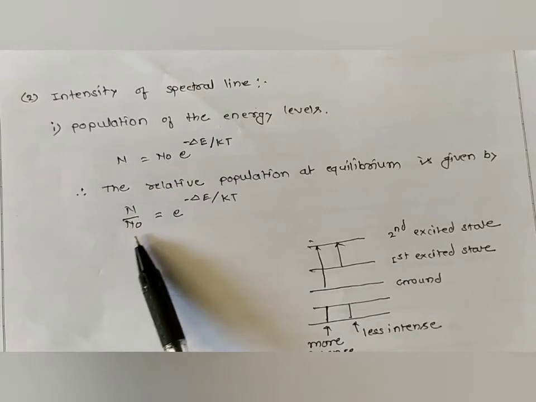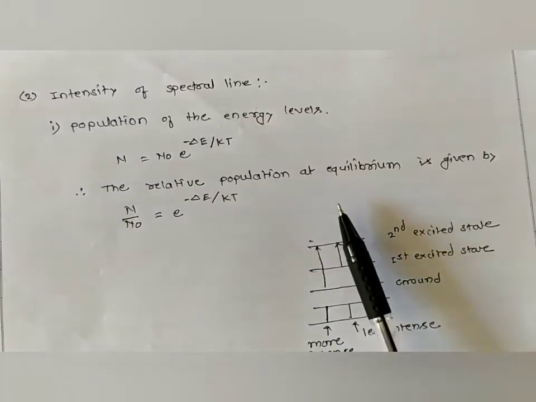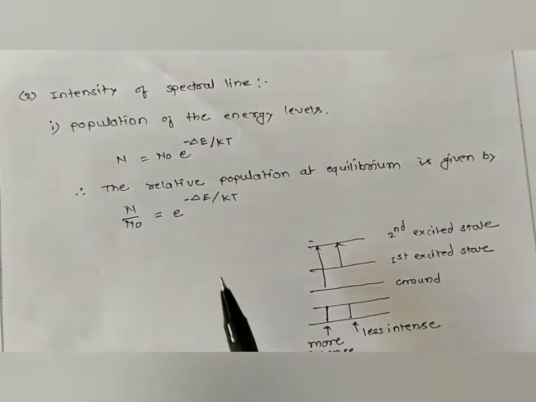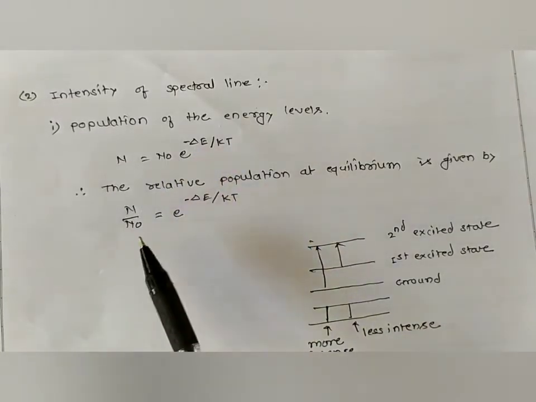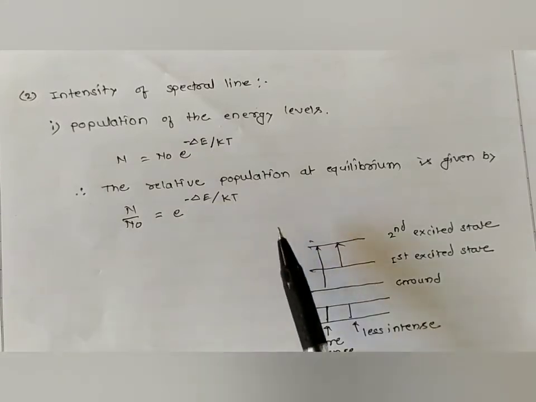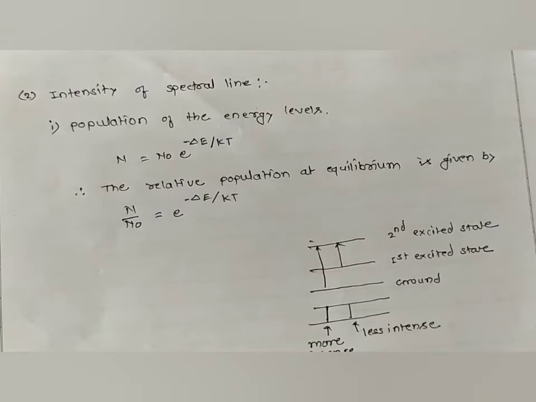Now the relative population at equilibrium is given by n/n0. Rearranging this equation, we get n/n0 = e^(-ΔE/kT). Here ΔE is large. When ΔE is large, n/n0 is small.